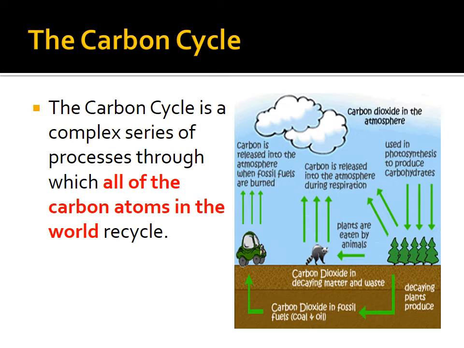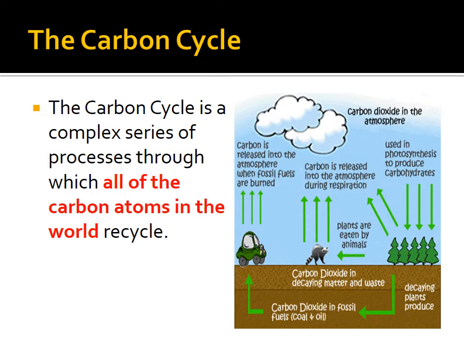Notice that we also have arrows going out of the tree. That's because trees also go through cellular respiration. Cellular respiration is the process of making ATP, making energy. The trees make energy just like we do. They don't need as much, but they do need energy. And if you'll also notice, we have more arrows going into the tree than what's coming out. That's because they take out of the atmosphere more carbon dioxide than they release into the atmosphere.